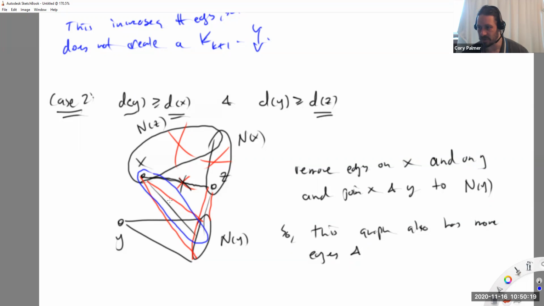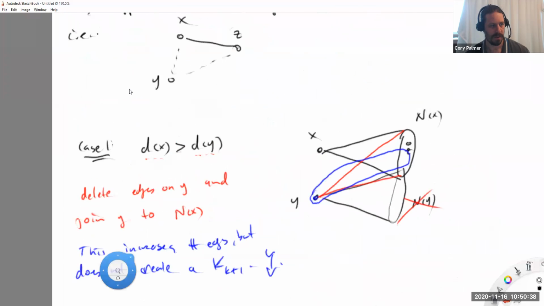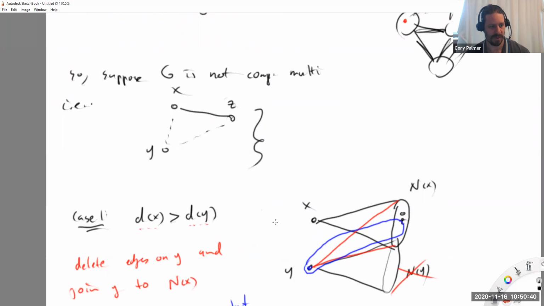But if that blue clique were there, it would have been there on y to begin with, which it's not because the graph doesn't have a clique. So no k plus 1 clique. But this is a contradiction again, because I just increased the number of edges and still didn't have a clique. So both these cases, which cover everything, relied on the existence of this thing, and they both led to contradictions. So this is impossible.